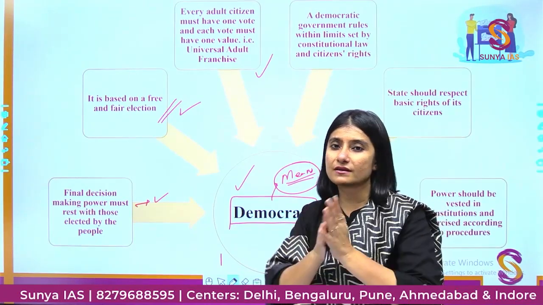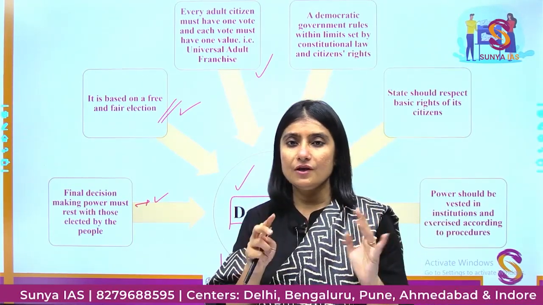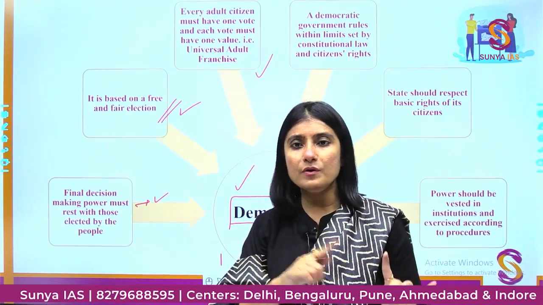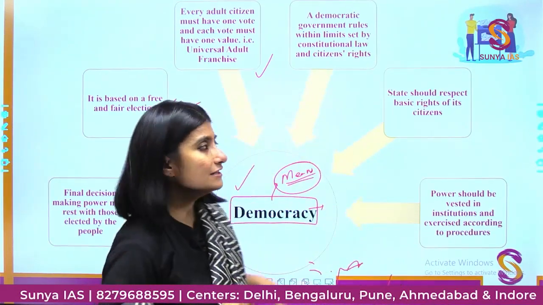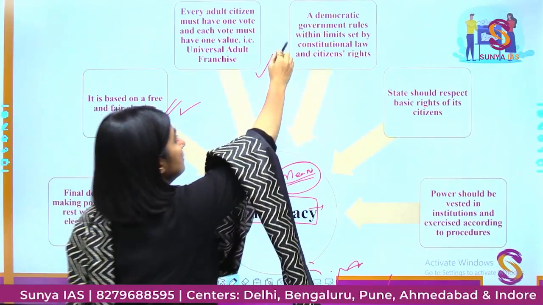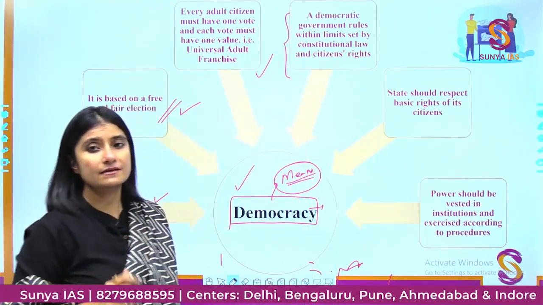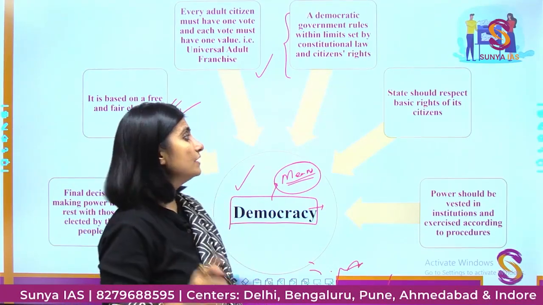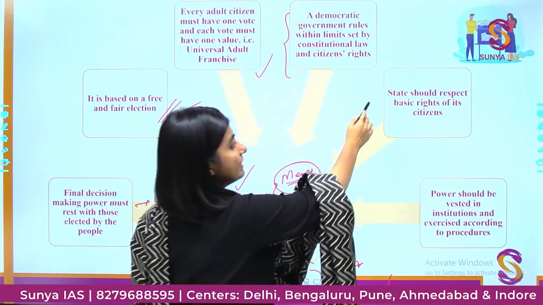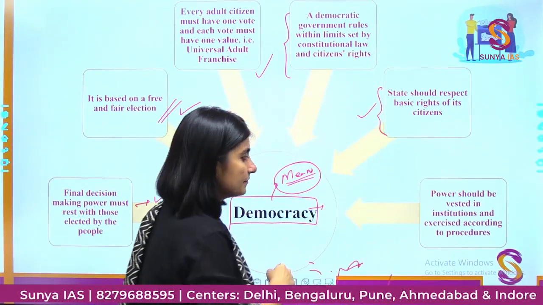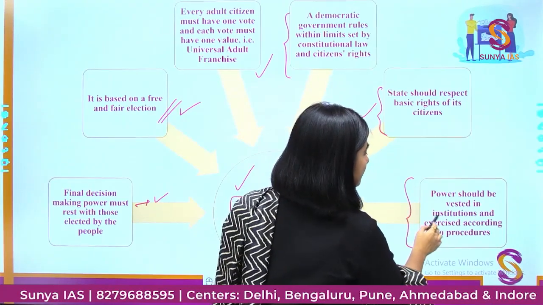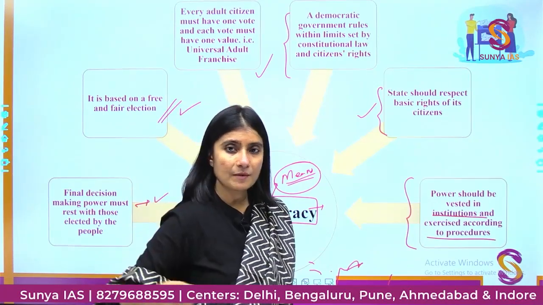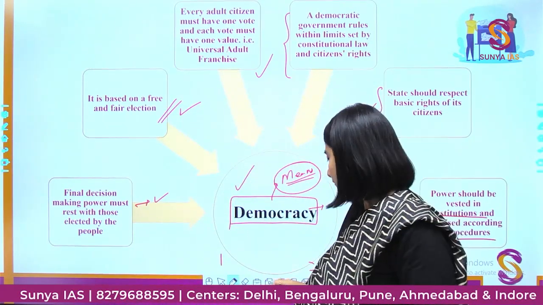Right? It cannot be unequal based on any notion, on gender, maybe on socio-economic conditions or any reason. One person, one vote has to be the mandate if it's a democracy. Democracy also means that the rights of the people are protected from the tyranny of the government. Okay, basic rights the state should respect, and power should be vested in institutions and exercised according to the procedures. In the upcoming video we are going to talk about a lot more things.